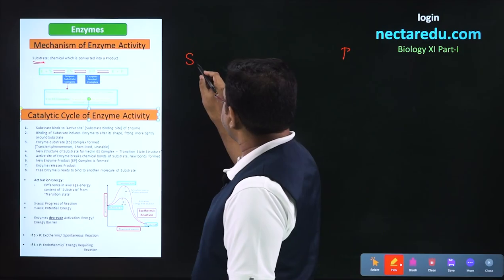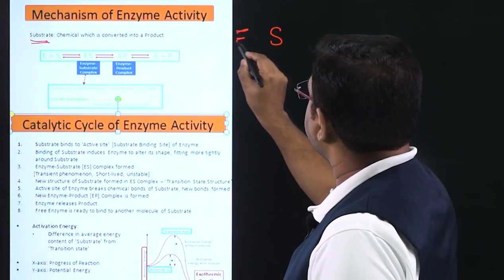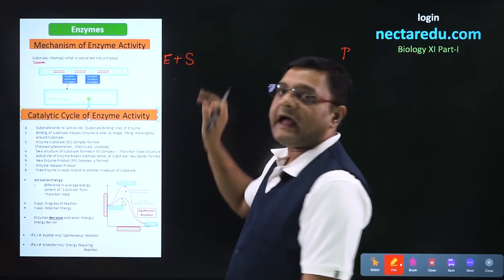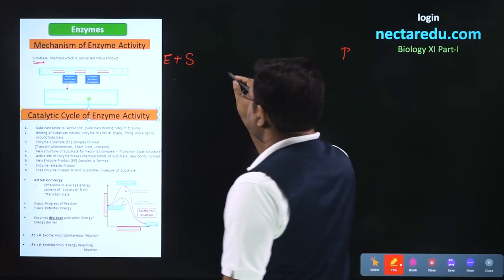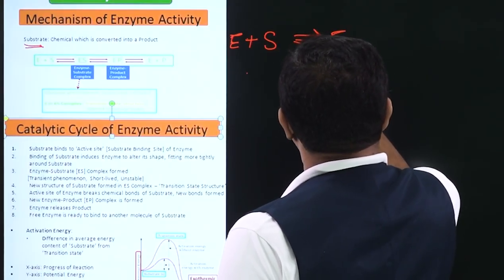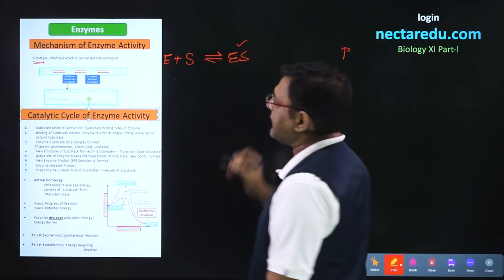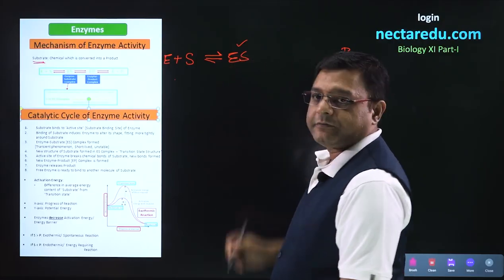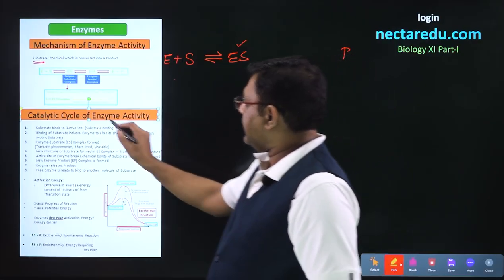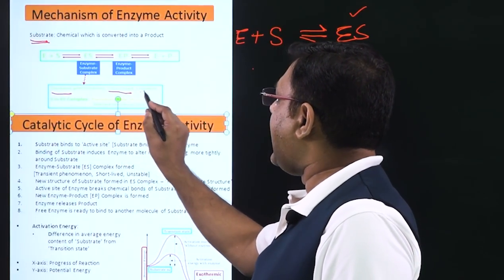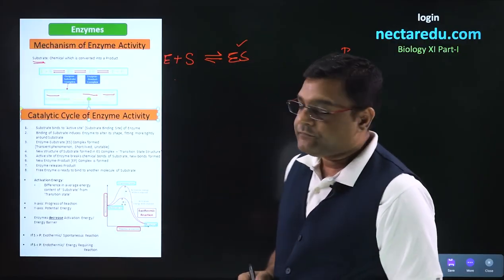This is the substrate, and this substrate will be combined with enzyme. Once enzyme combines with substrate, a complex is formed, and the complex is called the enzyme substrate complex. This enzyme substrate complex formation is a transient phenomenon. It is very short lived and it is very unstable.